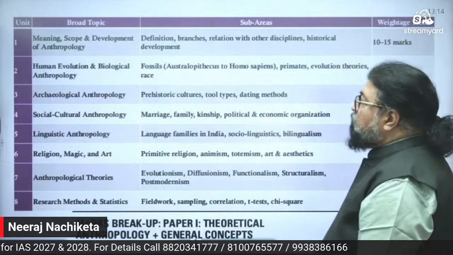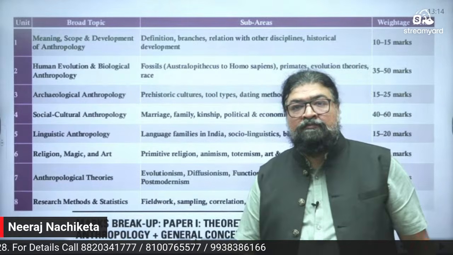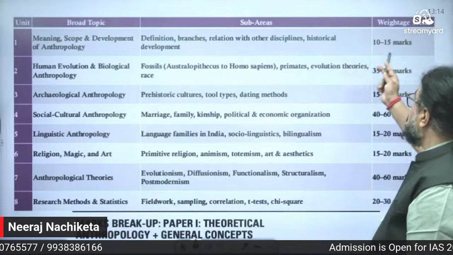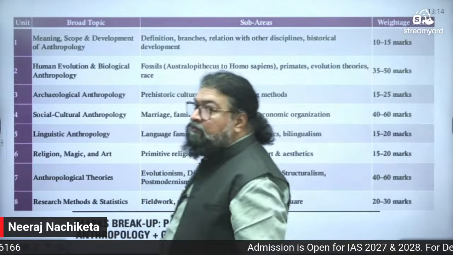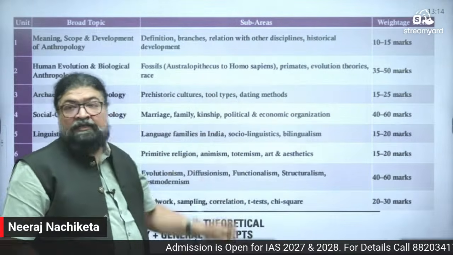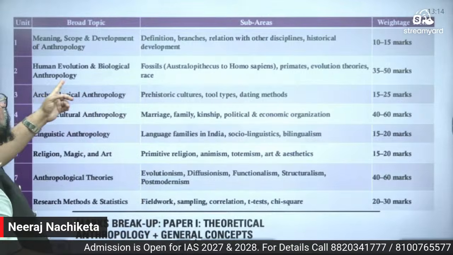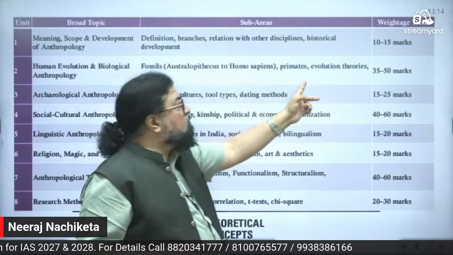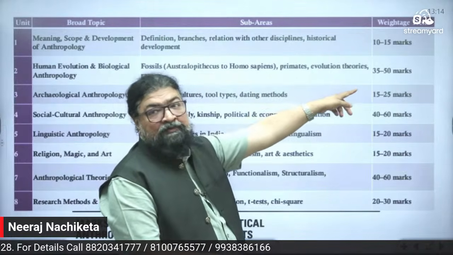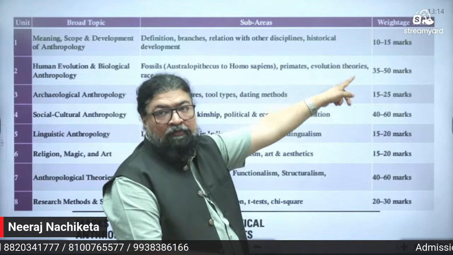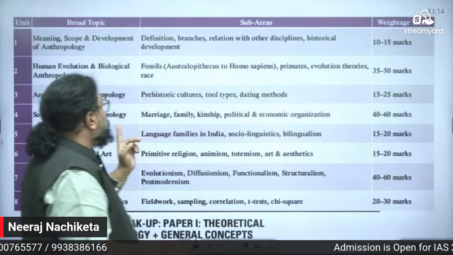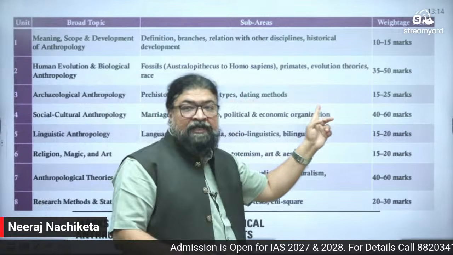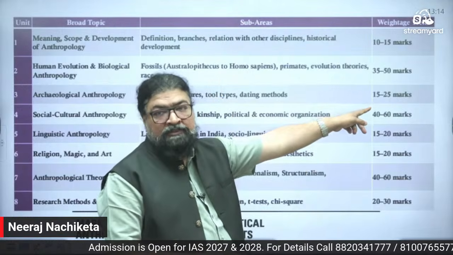So now coming to the broad topics. If you look at broad topics here: meaning, scope and development, definition, branches and all this, 10 to 15 marks. If you look at weightage, 10 to 15 marks. Then further, human evolution, biological anthropology, fossils and all this, Australopithecus to Homo sapiens, primates and all this, 35 to 50 marks. So here you have a marks-wise division. Then here, archaeological anthropology, prehistoric culture, tool types, dating methods, 15 to 25 marks question.